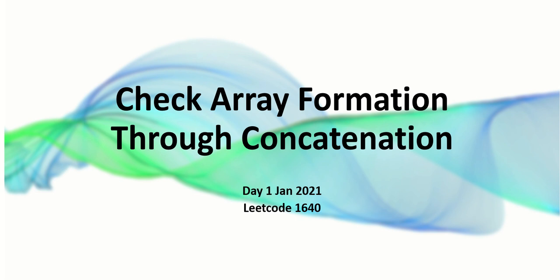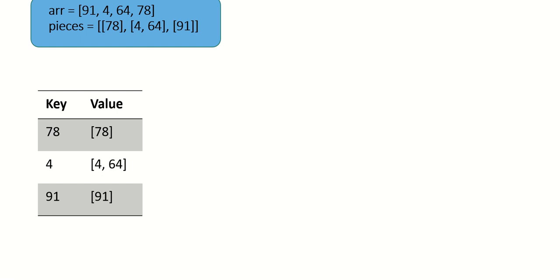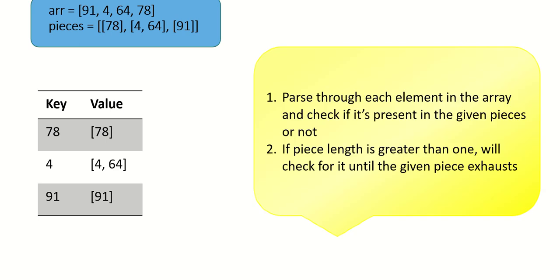So let's take an example thoroughly and try to understand how we will implement its solution. Let's talk about this question. Here we have the array elements 91, 4, 64, 78 and the pieces are these. The idea is to pass through each element in the array and check if it's present in the given pieces or not.